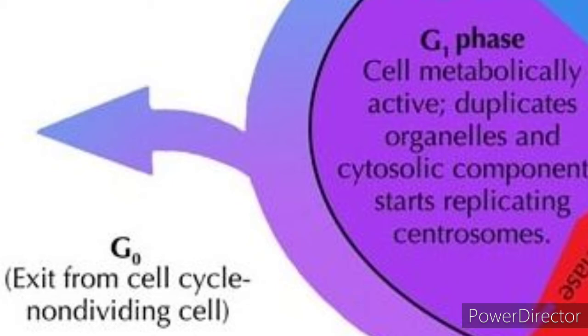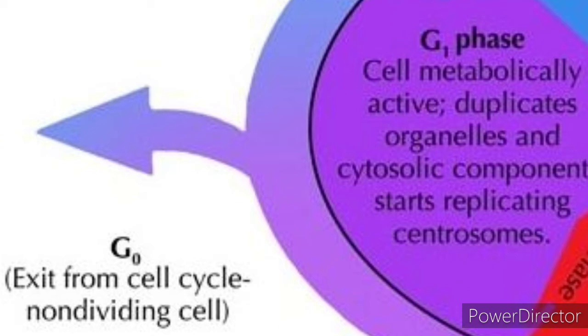There are many checkpoints which control the cell cycle. One among them is called the restriction point, which will determine the fate of the cell.